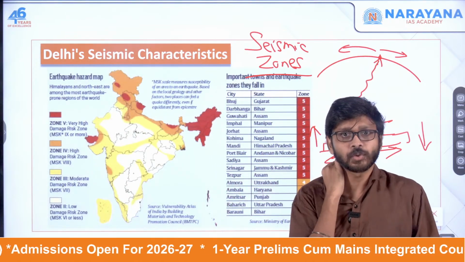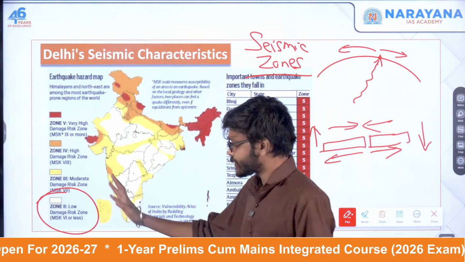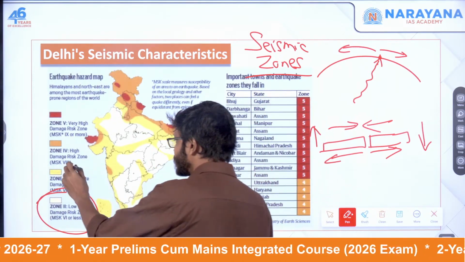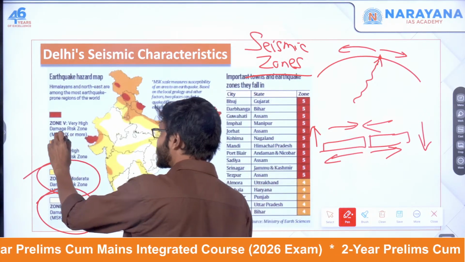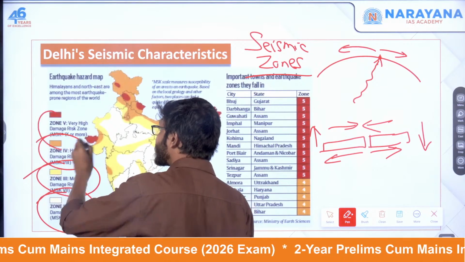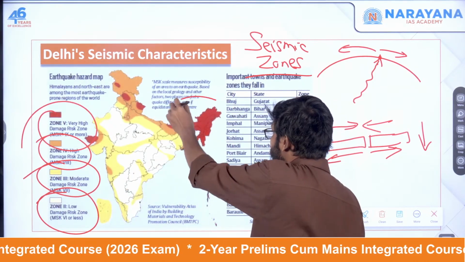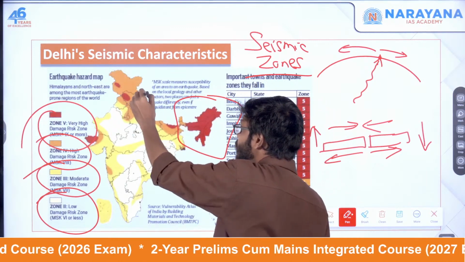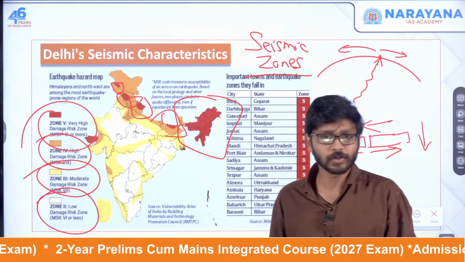After that, zone 2 is low risk, a low damage risk zone. Zone 3 is a moderate damage risk zone. Zone 4 is a high damage risk zone. Zone 5 is a very high damage risk zone. You can see based on this which areas are highly prone to earthquake.